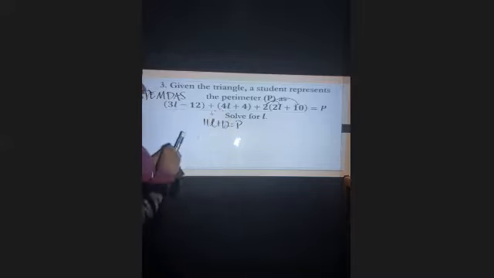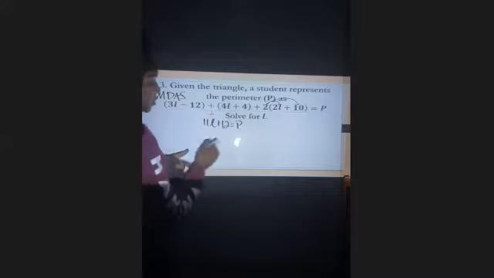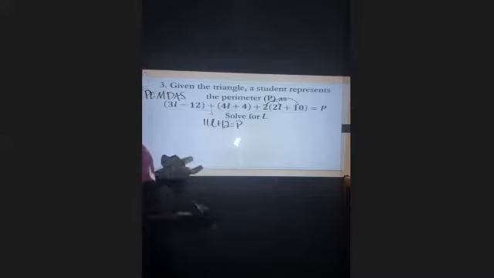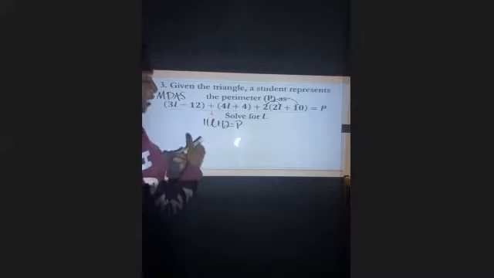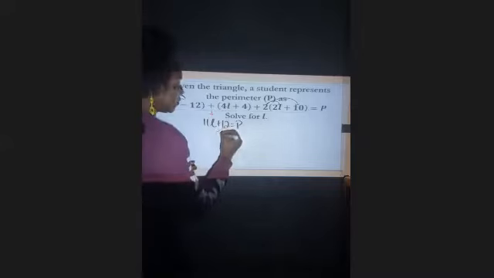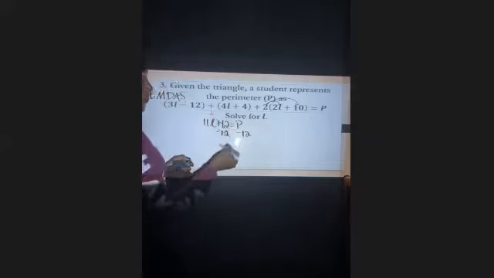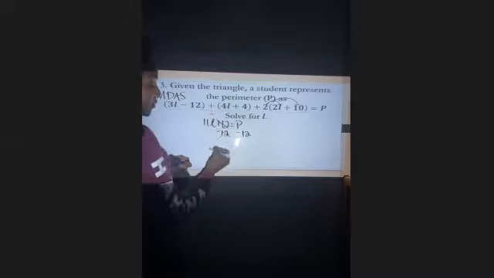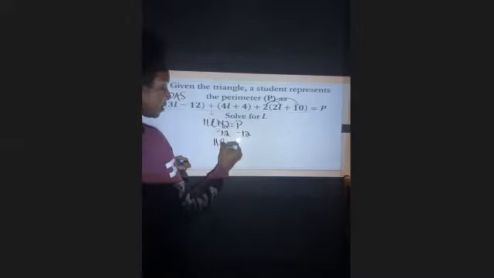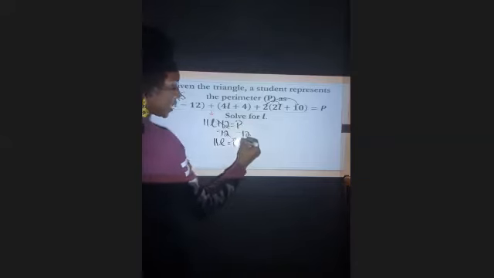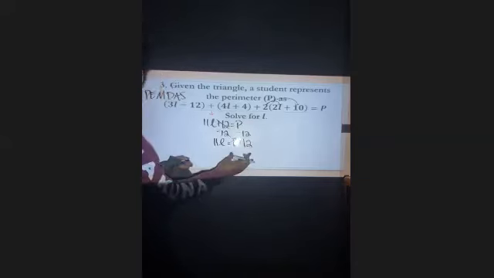Well, that means I need to move everything away from it. So I'm going to start with this, plus 12. And with that plus 12, I know I need to do the opposite operation. So if it's added, I am going to subtract this value from each side of the equation. So plus 12 minus 12, 0. So what's left on the left side is 11L. Now on the right side of the equation, we have P minus 12